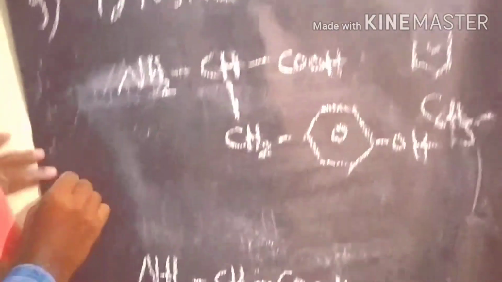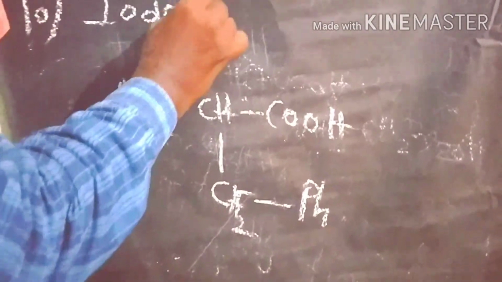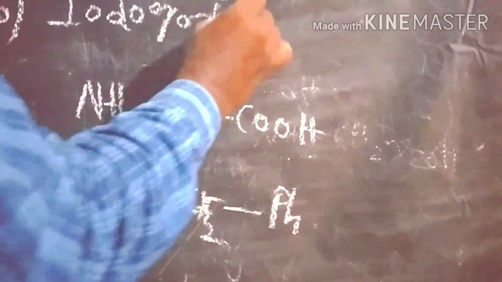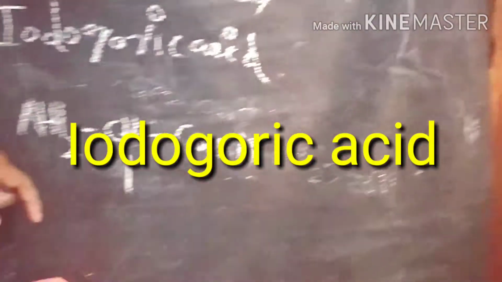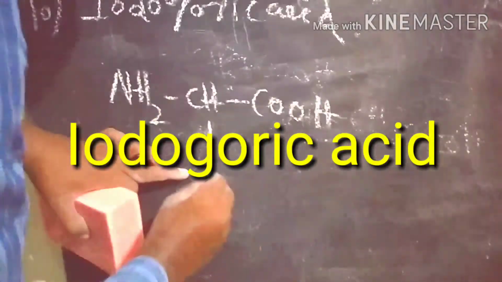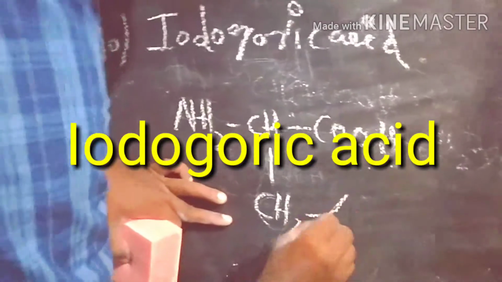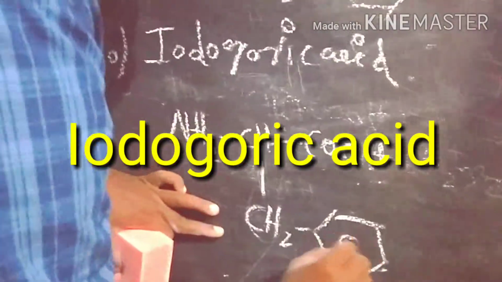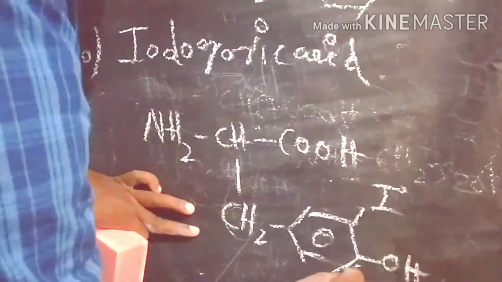the 10th one, iodogorgoic acid. This is generally an iodine containing amino acid. Iodogorgoic acid, iodine containing amino acid, CH2, phenyl group here, iodine and iodine. So this is the iodine containing amino acid, iodogorgoic acid.